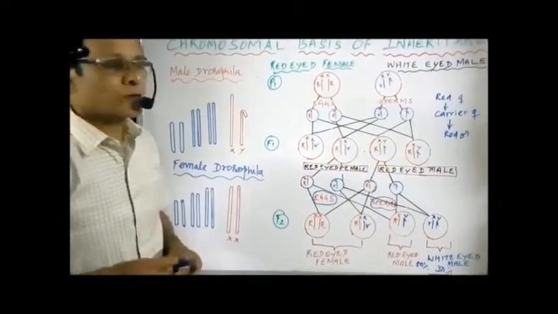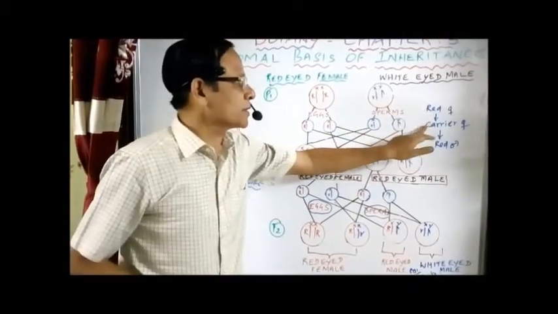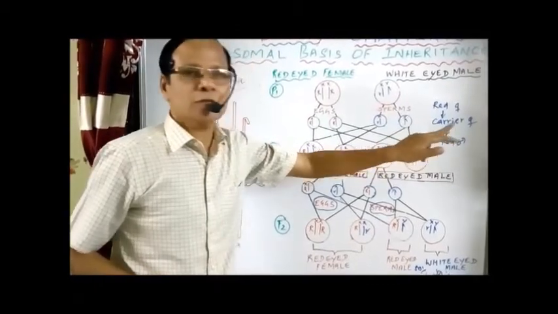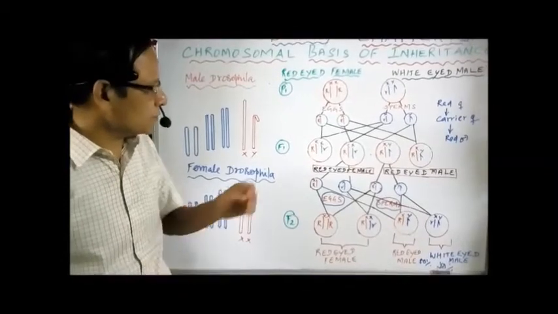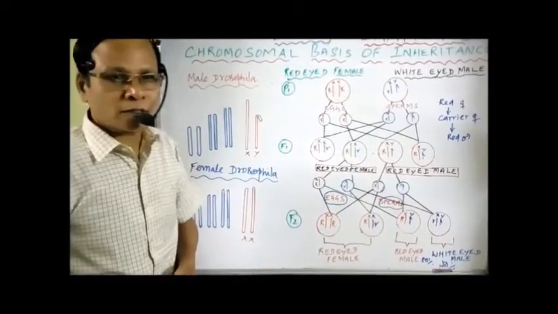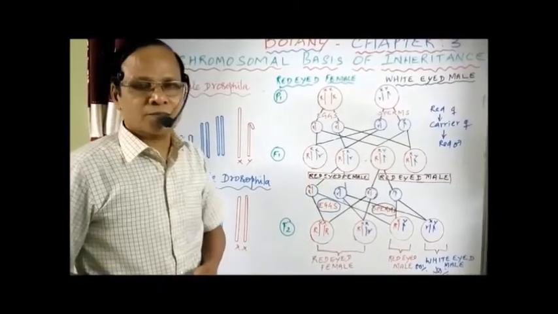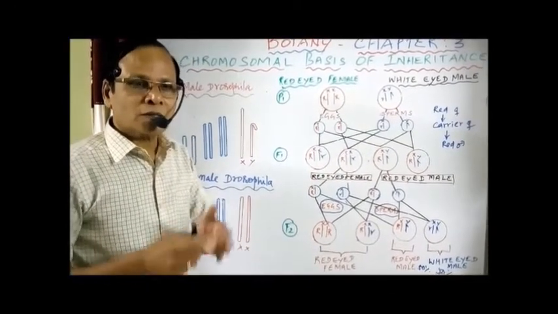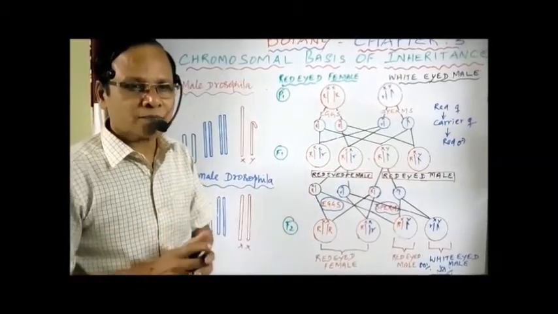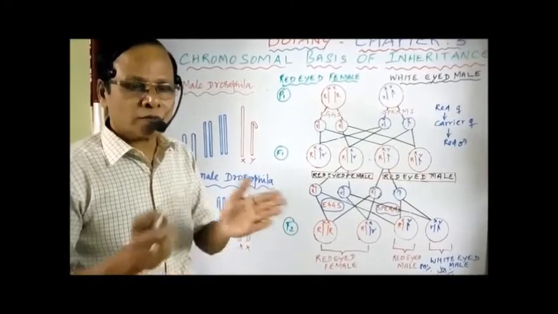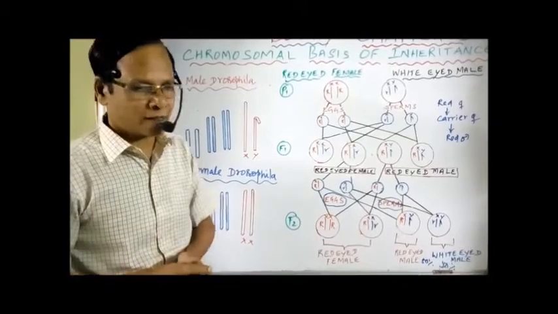Here also there is what we call crisscross inheritance. So the carrier female transmits to the males. Normally this is happening, crisscross inheritance following the inheritance as in the case of color blindness. So here the genetic results are based on the meiotic behavior of the X and Y chromosomes. They get segregated along with the genes. They unite at random to form a specific sex with specific characters.